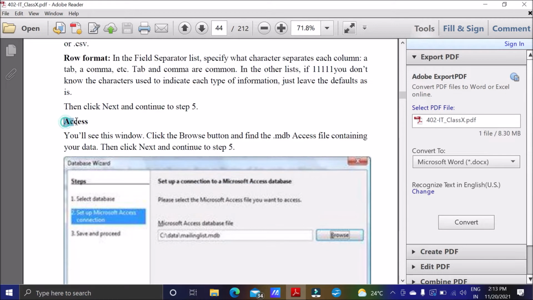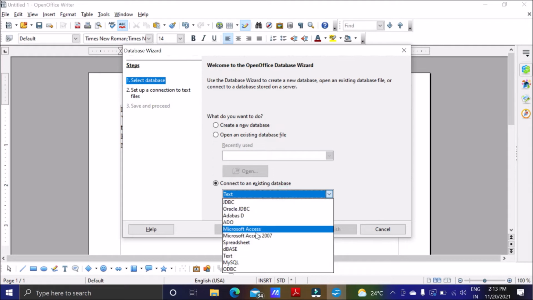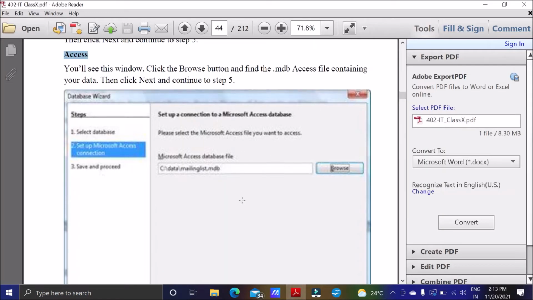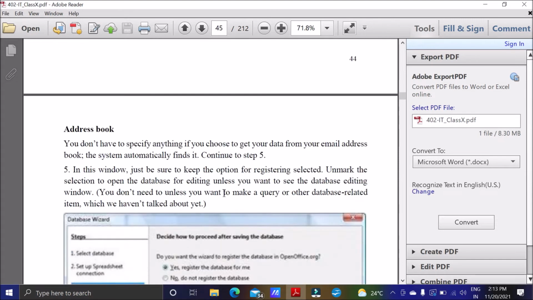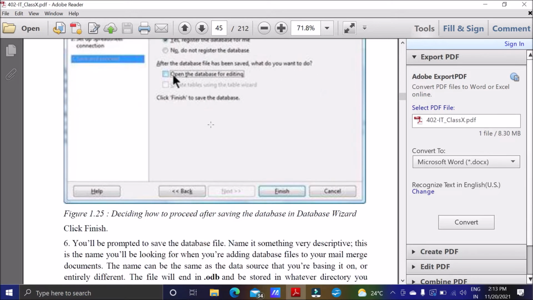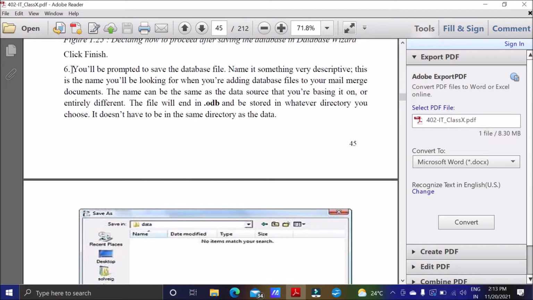Microsoft Access also you can use. If we go for Access, then you can select Microsoft Access here, and it will ask us to select the Microsoft Access database file. So whatever file we want, we can attach. We can go for address book also, the address book will be directly taken up. So whatever you want, you can go for. After that, you will be asked to save it.